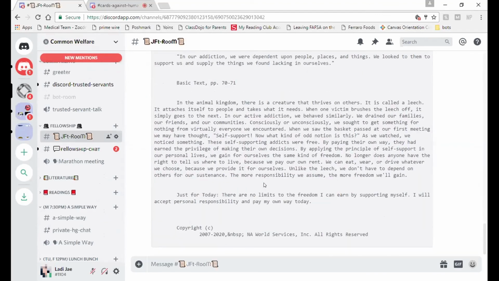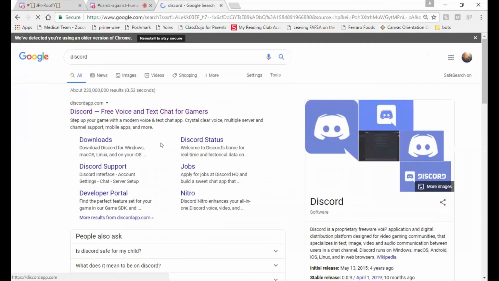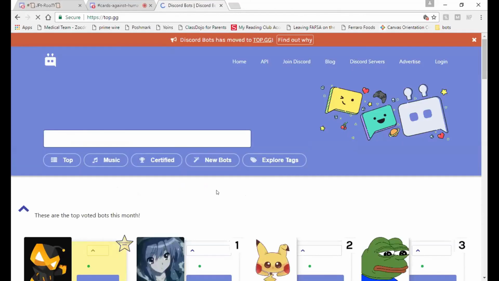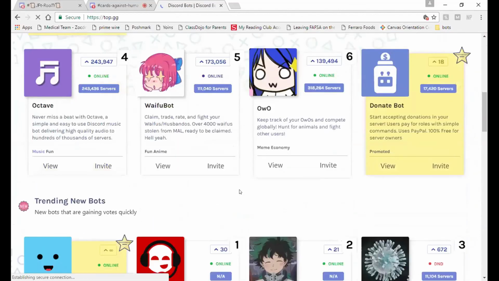Everything you can find online. If you search in the toolbar and just put Discord bots, so many of them will come up. And again, this is for people who don't know how to do this, once you actually get on and start looking, there's a whole crap load of bots. They have meme generator bots. They have stuff you can do all day long with people.